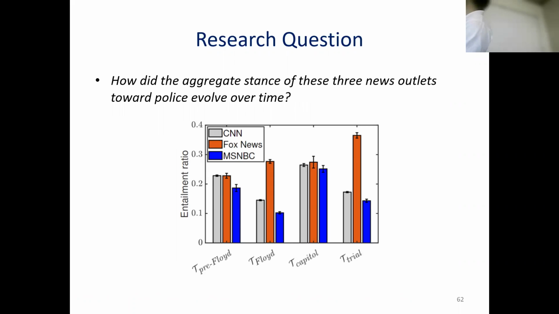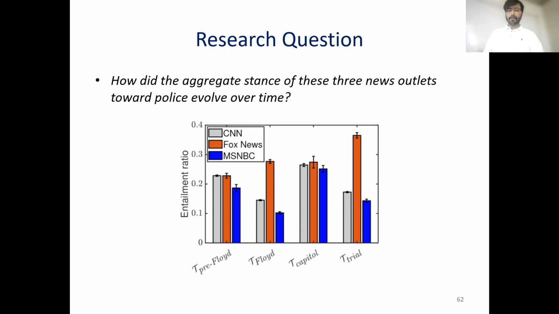So here is the final result. These are the relative support for the 3 news networks during these 4 time periods. When we look at the time of pre-Floyd, we see that the support for all 3 news networks was roughly the same. During the time period of Floyd, which is when the BLM protests were happening, we see the support for police has significantly gone up for Fox, and significantly reduced for CNN and MSNBC.